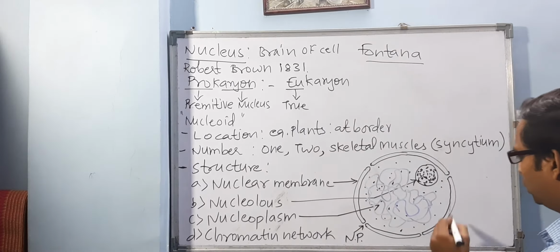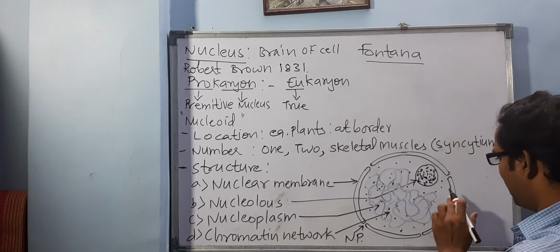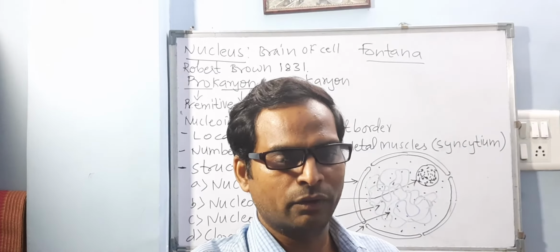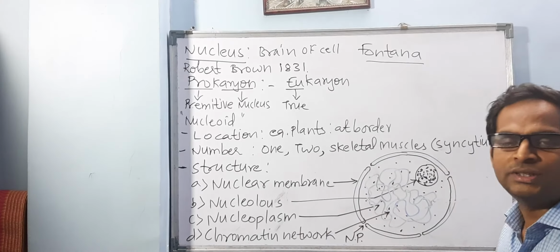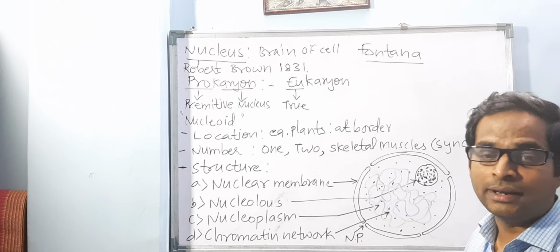Very good. So inside this nucleoplasm there is the fourth and the last structure located, which is nothing but chromatin network or chromatin fibers, which is a genetic material that is only made up of DNA.